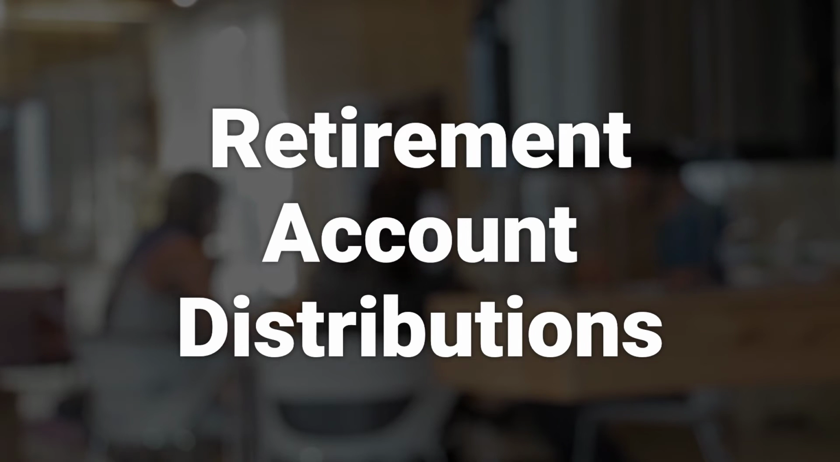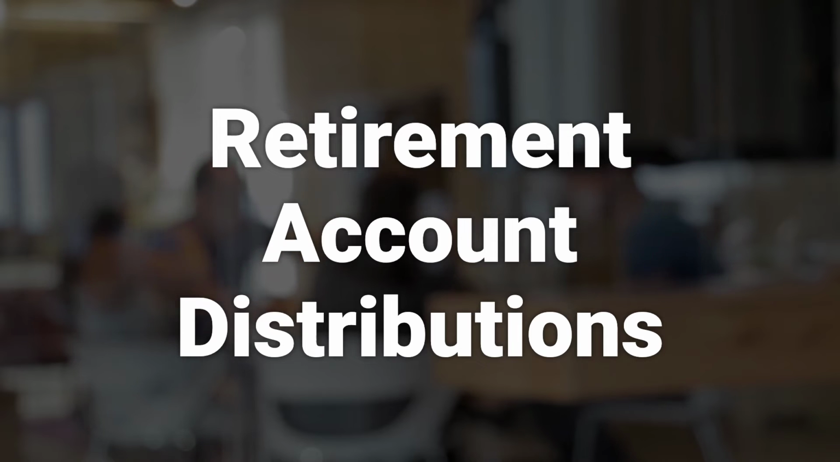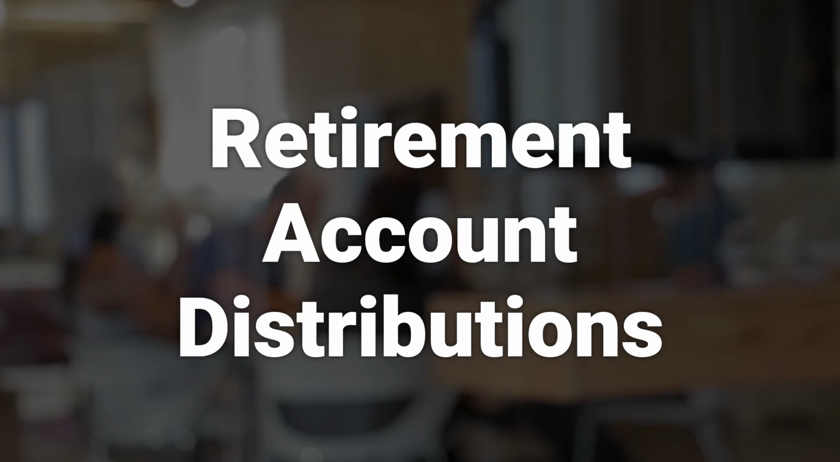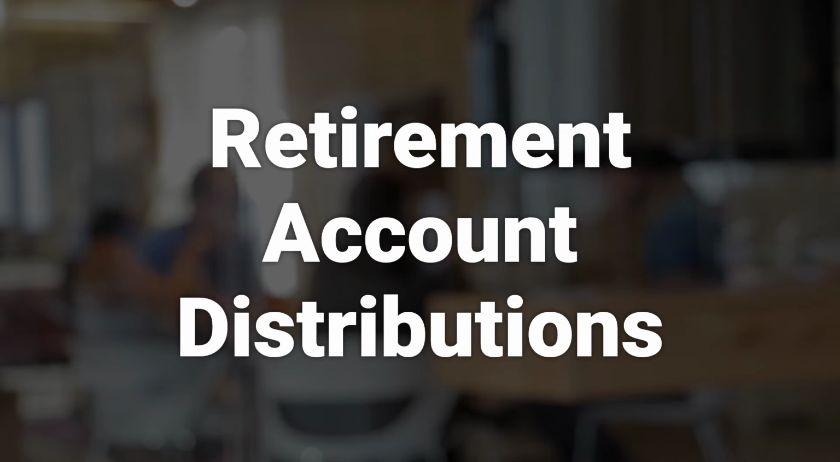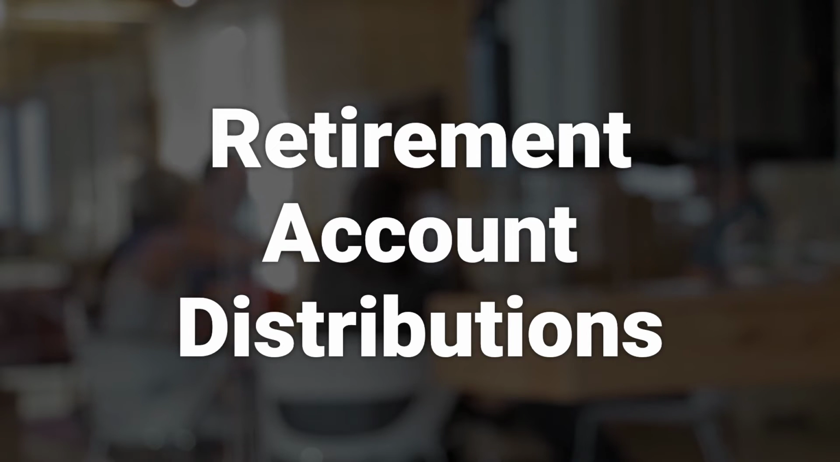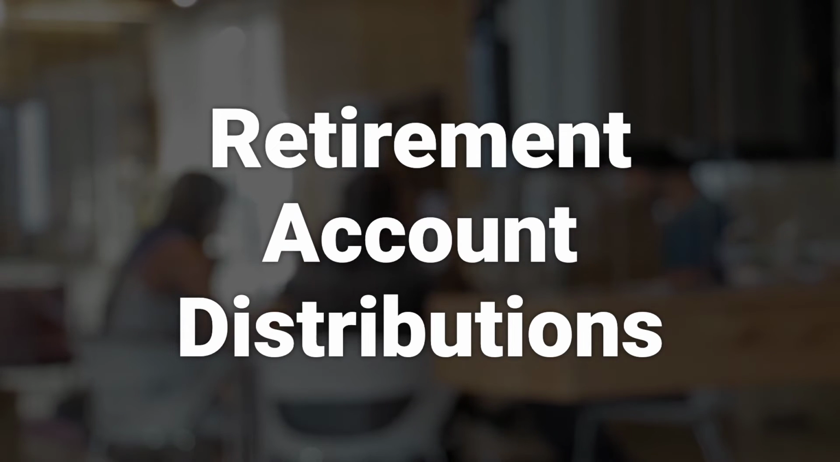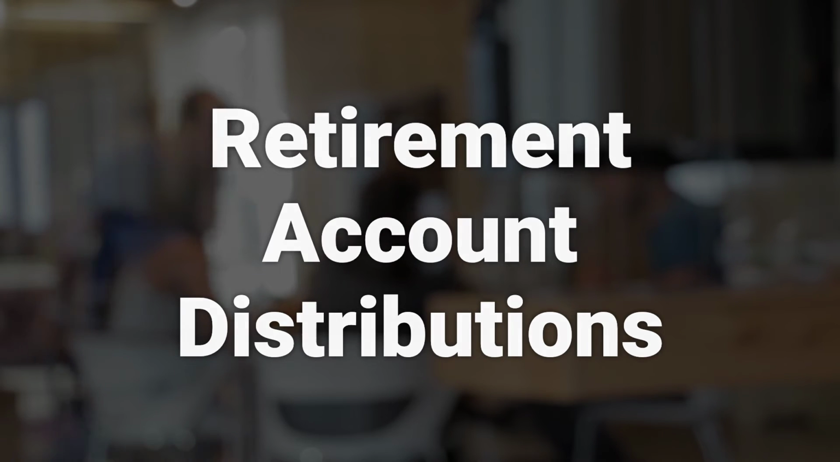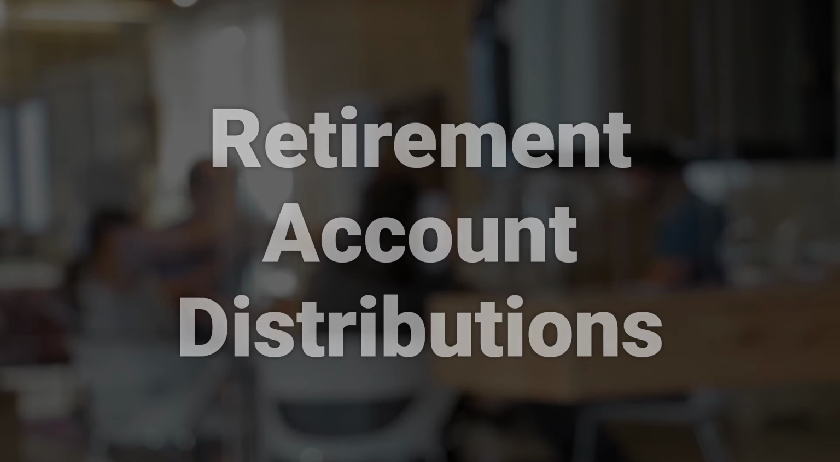Distributions from traditional IRA and Roth IRA accounts, and other retirement accounts have specific rules and restrictions. For example, distributions from a traditional individual retirement account can happen at any time after the creation of the account, while distributions from Roth IRAs generally require the funds to remain in the account until age 59.5 before distribution.